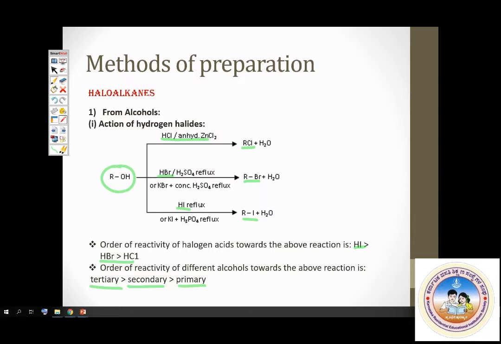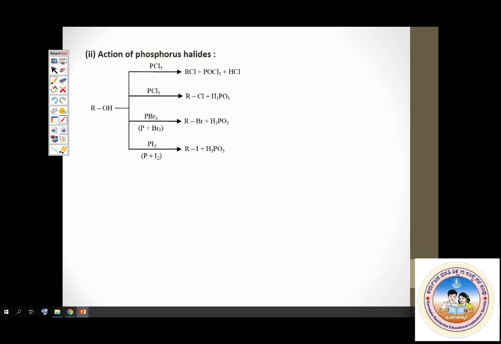Next, from phosphorus halides, you can convert alcohols to haloalkanes using PCl5, PCl3, PBr3, PI3. All these give the corresponding haloalkanes. Next, you can also convert alcohol to haloalkane using thionyl chloride, and this method is popularly called Darzon's process. Very important.